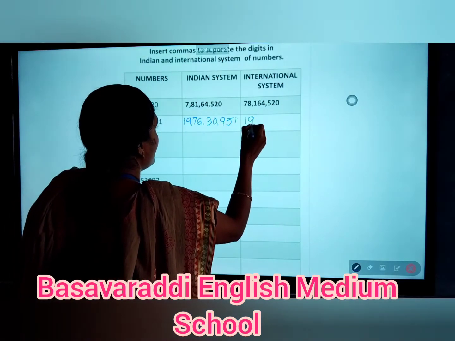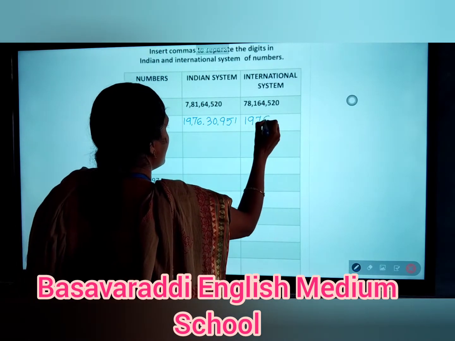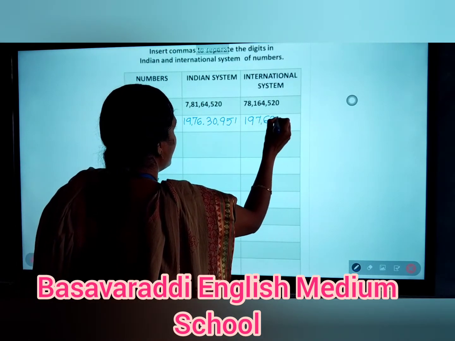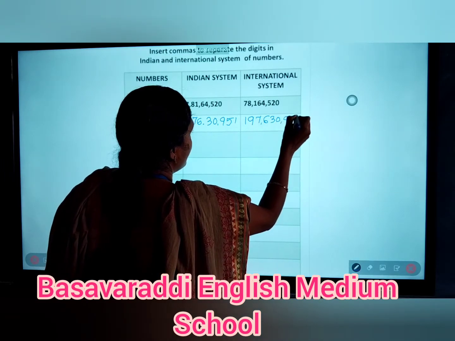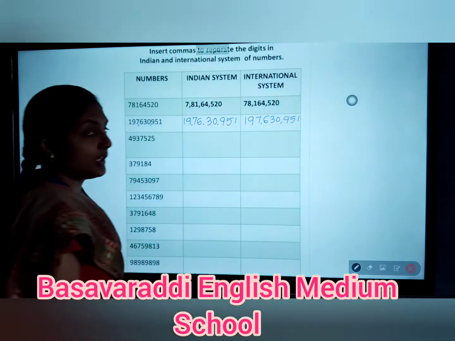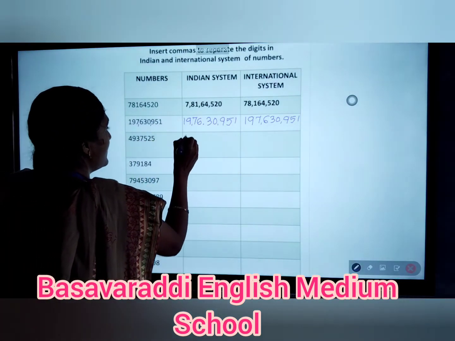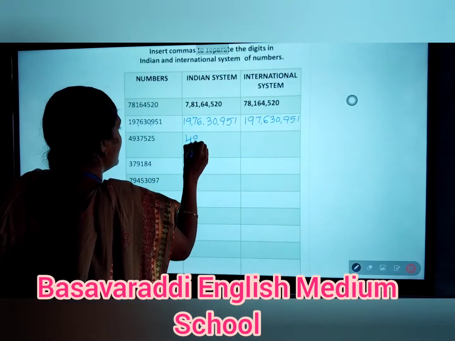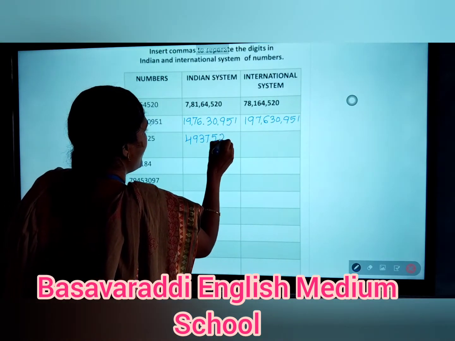So 197,630,951. Okay, next move to the third question. So write the number as it is fastly: 4937525.